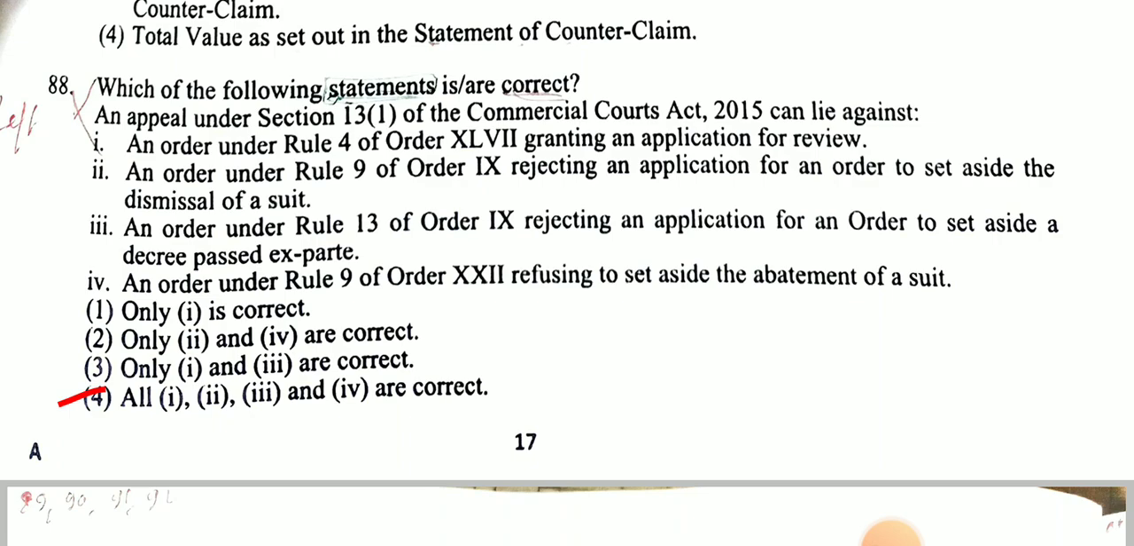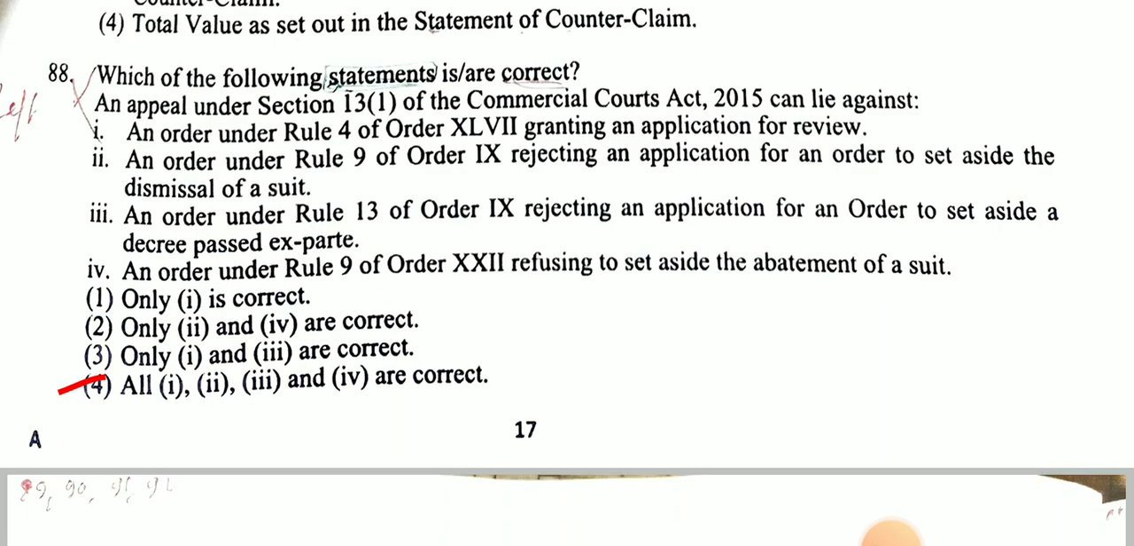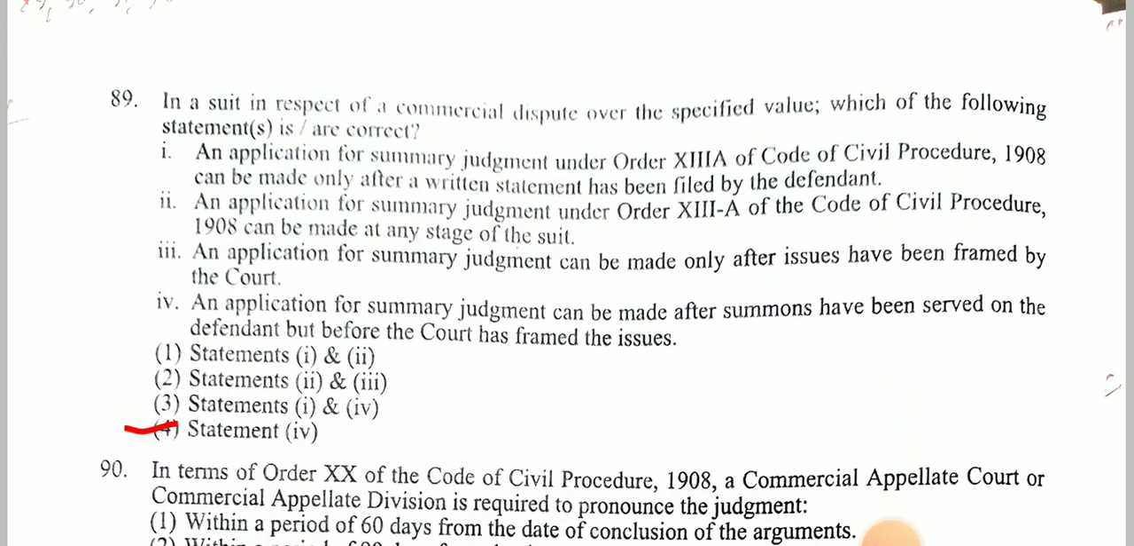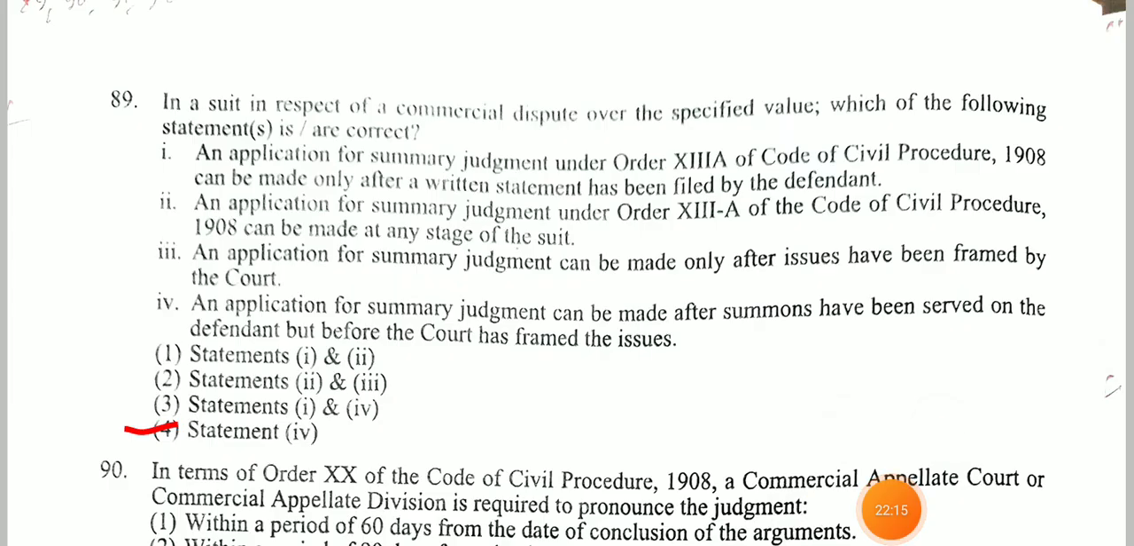Next question. Which of the following statements is correct? An appeal under Section 13 sub-clause 1 of the Commercial Courts Act 2015 can lie against, and the correct answer is all of these four are correct options. Next question is: in a suit in respect of a commercial dispute over the specified value, which of the following statements is correct? And statement 4 is correct here. An application for summary judgment can be made after summons has been served on the defendant but before the court has framed the issues.